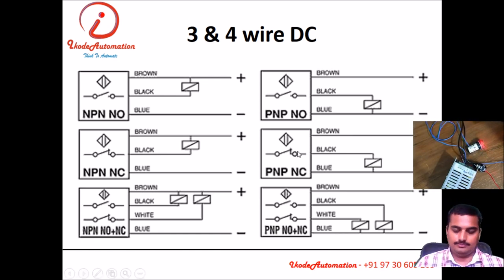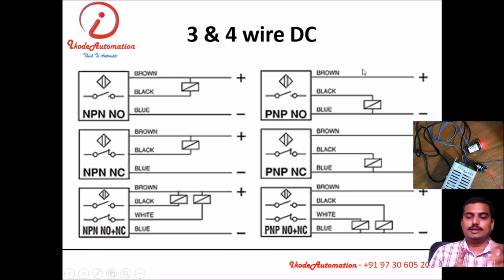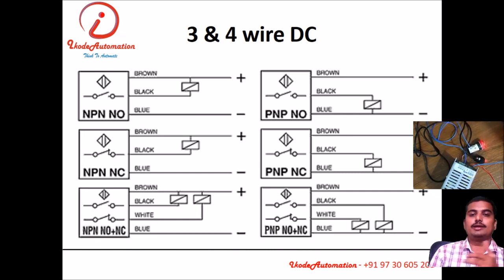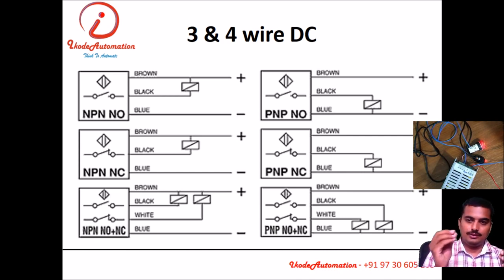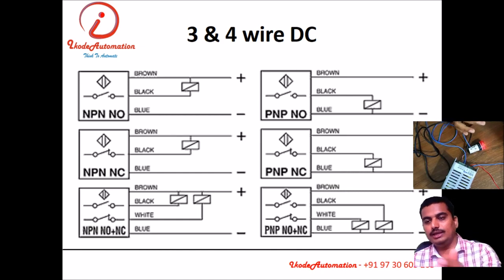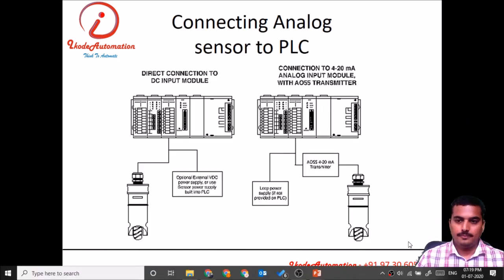Other types of proximity sensors are the inductive sensor, capacitive sensor, optical proximity sensor, and reed switch, that is the magnetic proximity sensor. This is an optical proximity sensor. Inductive proximity will sense the metallic object. Capacitive proximity will sense liquid or powder form. Magnetic proximity sensor will sense the magnet, and this optical IR proximity will sense any non-transparent material.